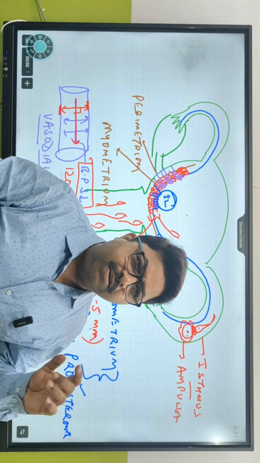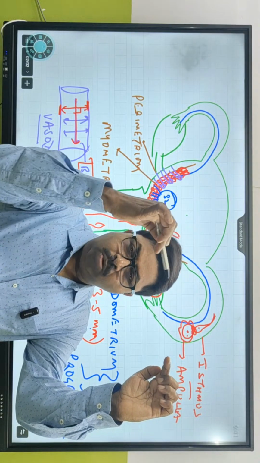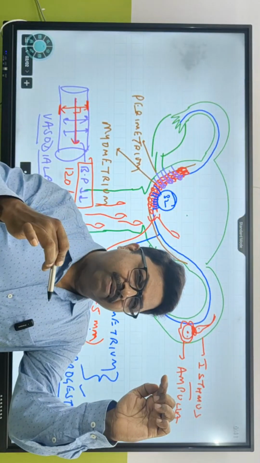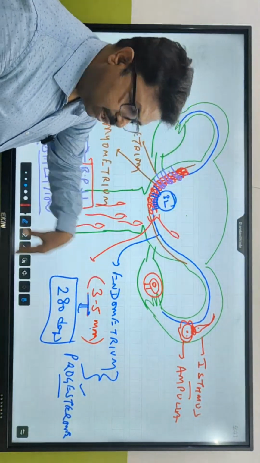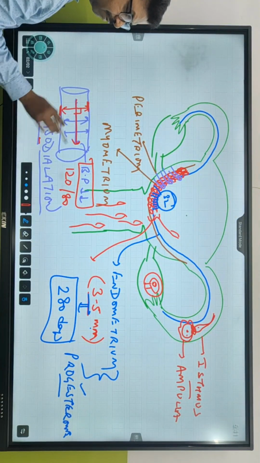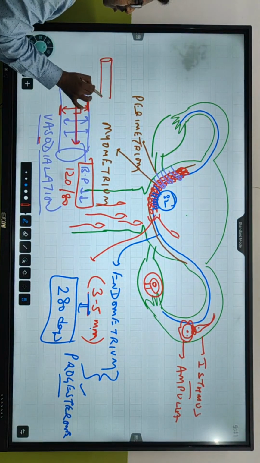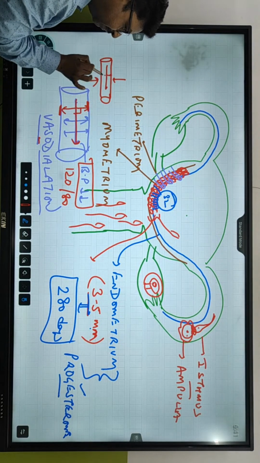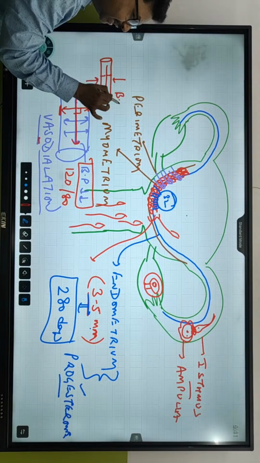If an adrenaline rush occurs, all the hormones are going to come down. Along with that, the progesterone level comes down. The moment the progesterone level comes down, what is going to happen? Vasoconstriction is going to occur. The blood vessels are going to constrict, and the blood pressure is going to increase. The blood pressure is going to go high.